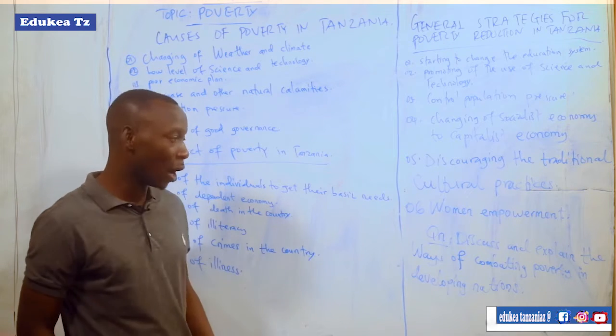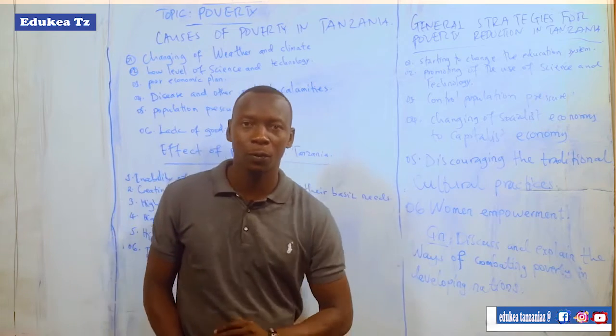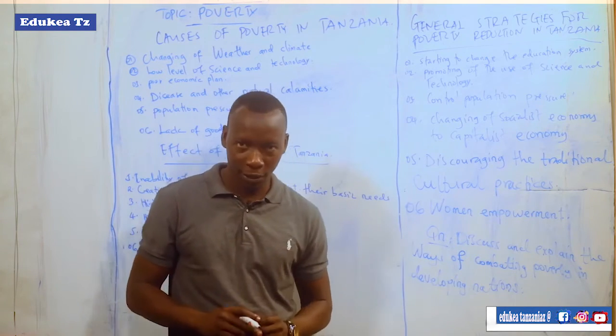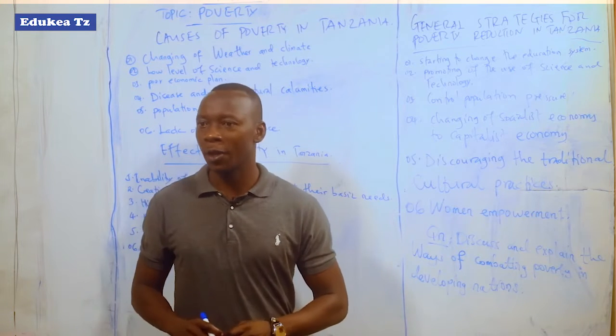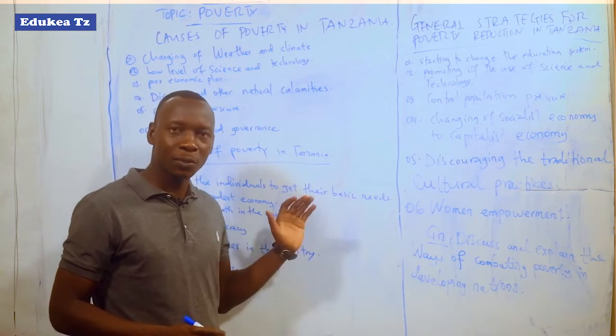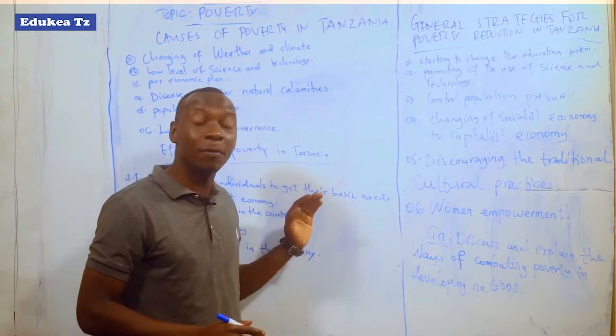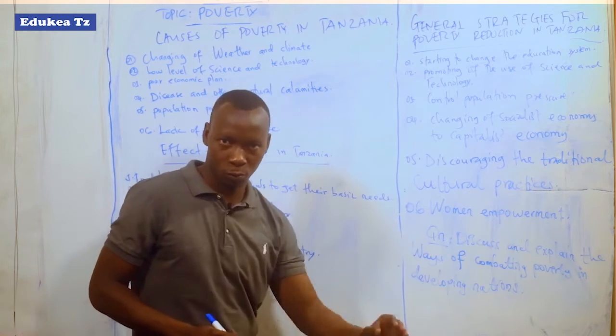Also, there is a high rate of illiteracy. How? The high rate of illiteracy is another impact of poverty in any nation. Because if a nation cannot afford to provide social services like schools, the rate of illiteracy will be higher, because a large number of people will not attend school.